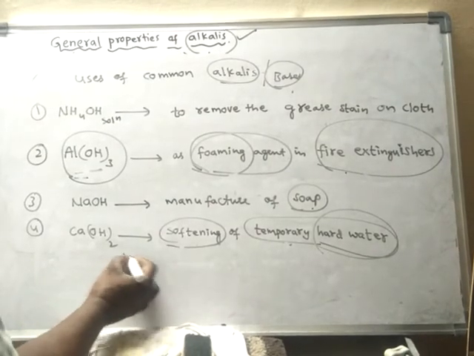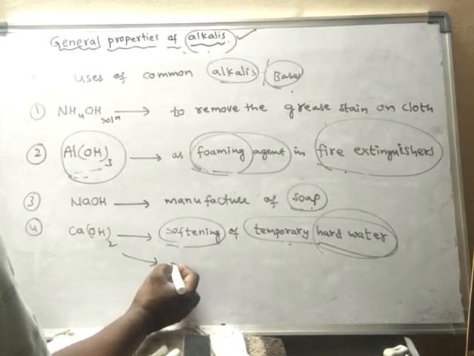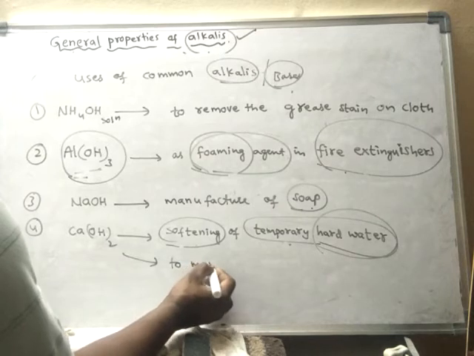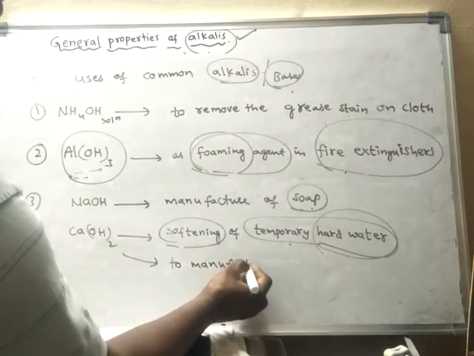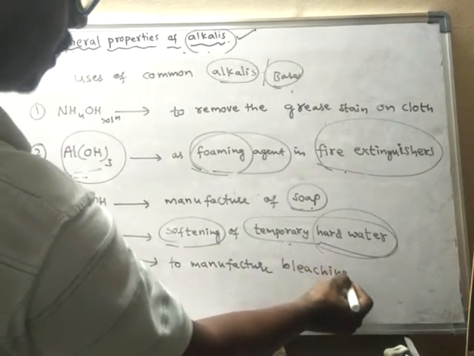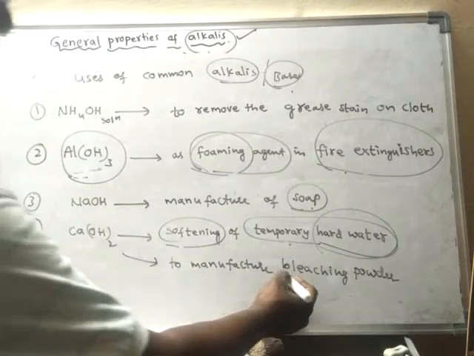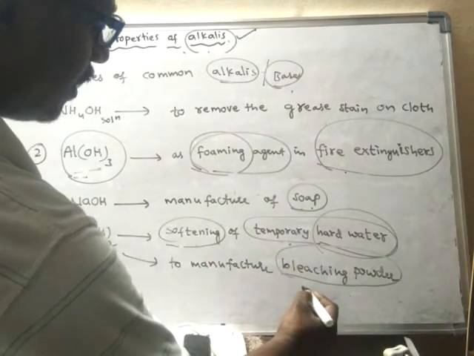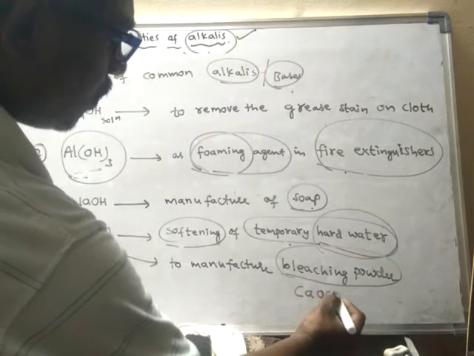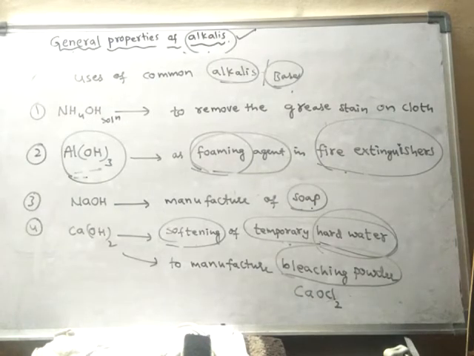And also this calcium hydroxide is used in the preparation of bleaching powder, to manufacture bleaching powder. What is the formula of bleaching powder? Its formula is CaOCl2, calcium oxychloride. CaOCl2, bleaching powder.